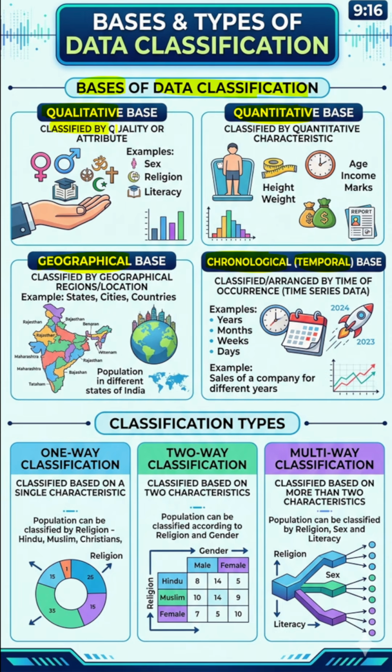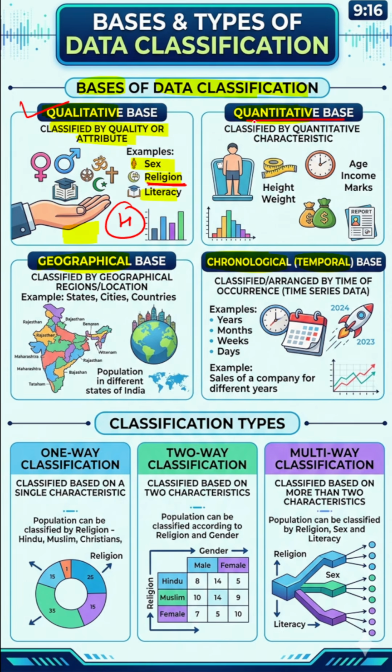Qualitative means based on some quality or attribute, we will classify the data. For example, you have a lot of data. So, based on sex, religion or status, you classify the data. For example, you have a lot of population, right? Out of that, you have selected only the Hindu population. That is, based on religion, you have classified it. It is the qualitative base.